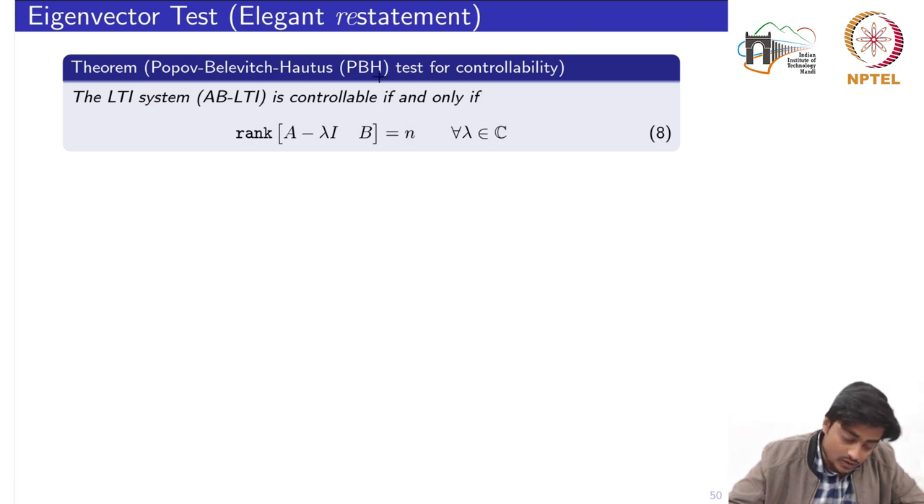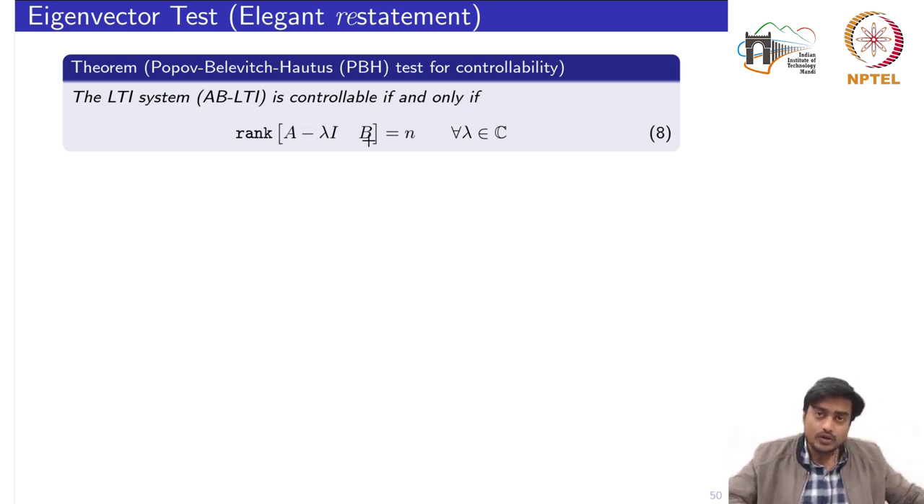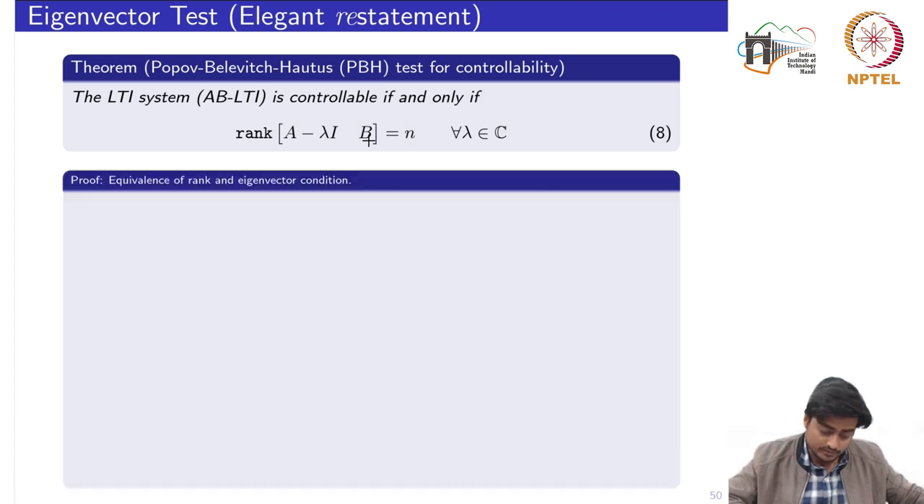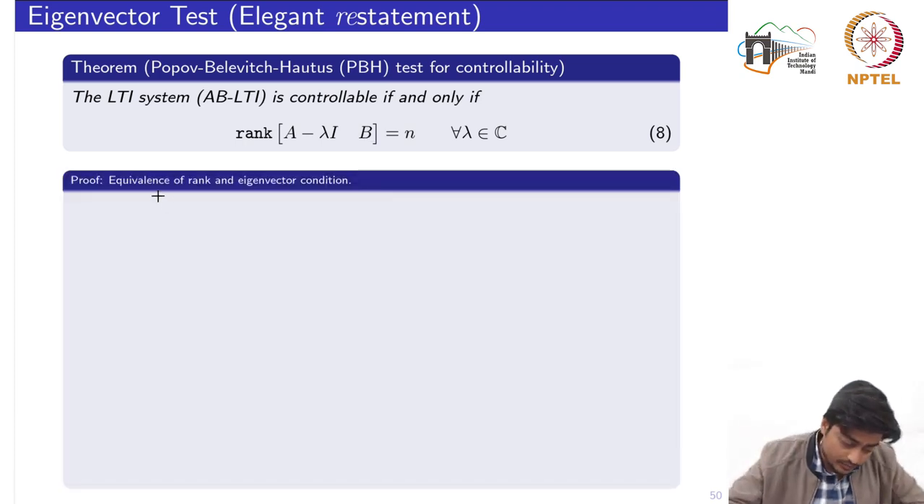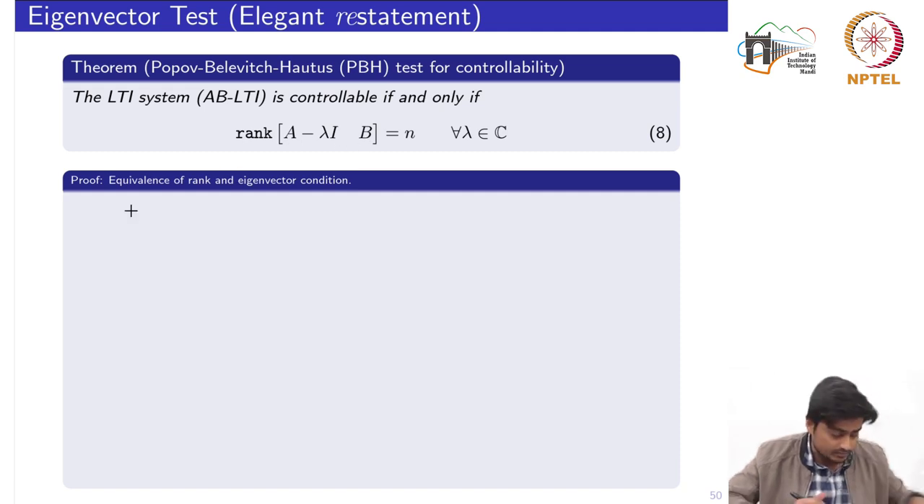This test is also called the Popov-Belevitch-Hautus test, or in short the PBH test. It is just a restatement of what we had said, that the eigenvector of A transpose should not be in the kernel of B transpose. We can see a quick proof of the equivalence between these two statements, by establishing the equivalence between this rank condition and the eigenvector condition which we had seen in the previous result.